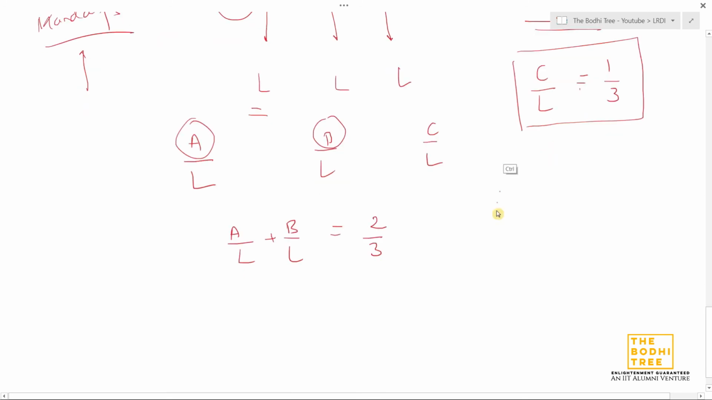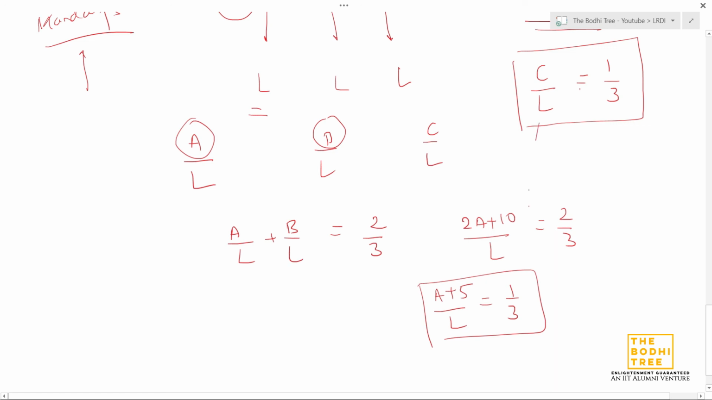So I'm just going to substitute B with A plus 10. So I'll get (2A plus 10) by L is nothing but 2 by 3. If I take 2 common from both sides, I get (A plus 5) by L is equal to 1 by 3, right? So I can equate this with this.